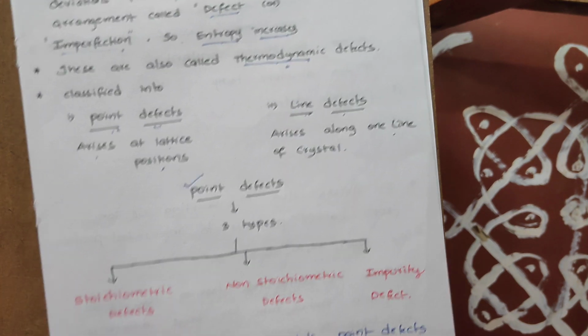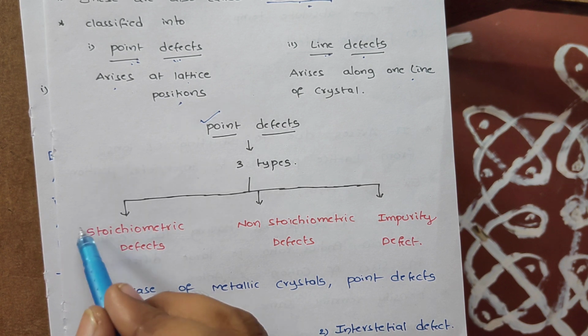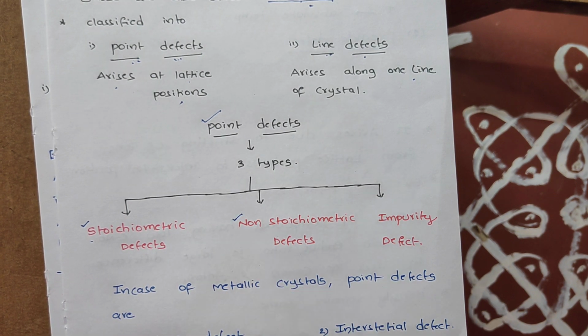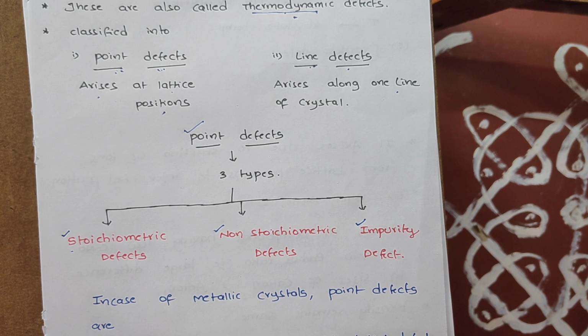Okay, students, just look at how point defects are further classified. Point defects are further classified into three types: stoichiometric defects, non-stoichiometric defects, and the third one is impurity defects.